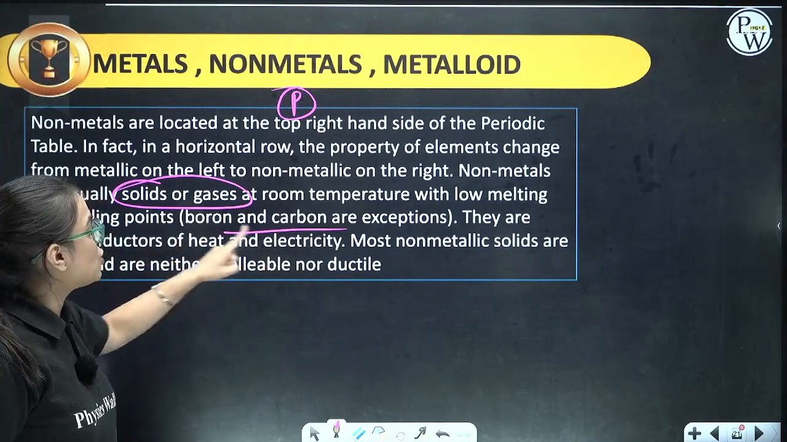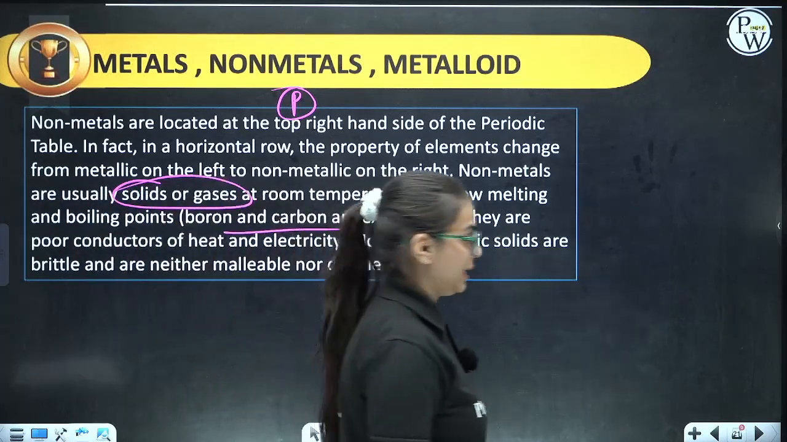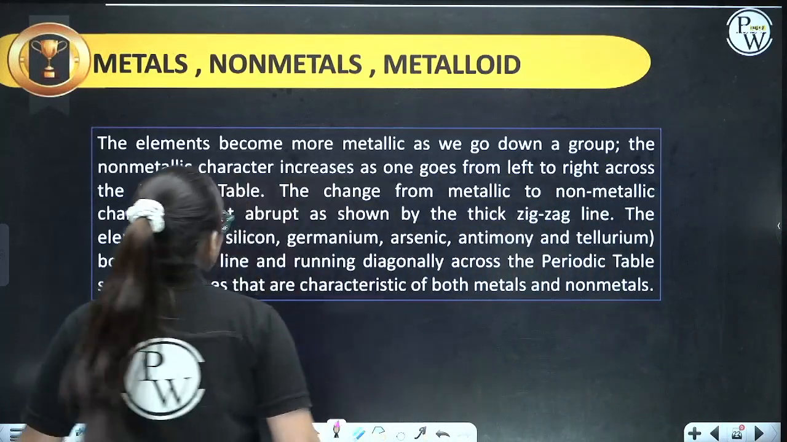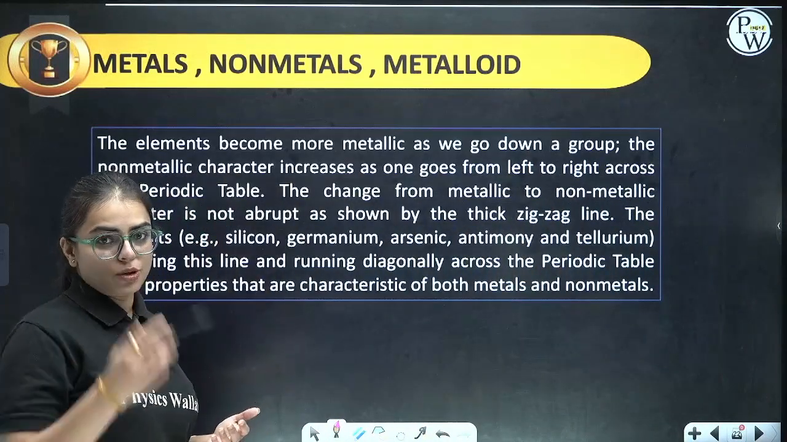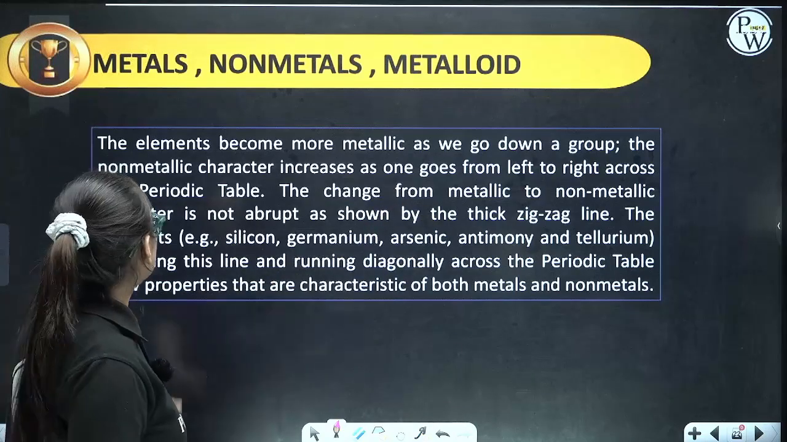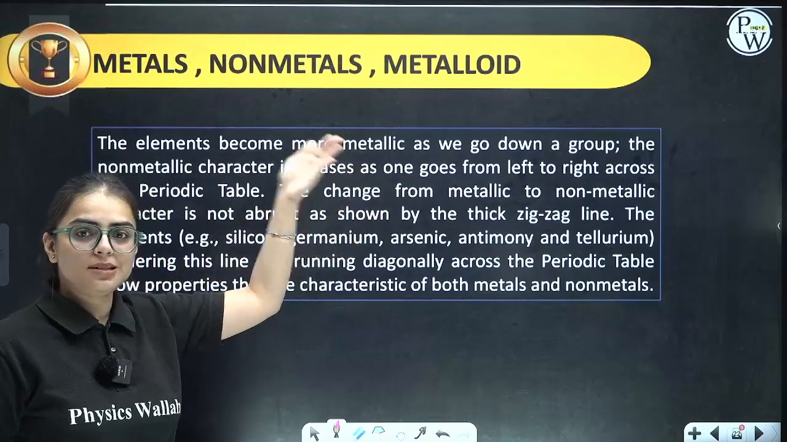Now, most non-metallic solids are brittle and are neither malleable nor ductile. Let us talk about metalloids now. The elements become more metallic as we go down a group. Metallic character will increase down a group. Across a period, it will decrease. The non-metallic character increases as we go from left to right. Non-metallic will increase, metallic will decrease, right?